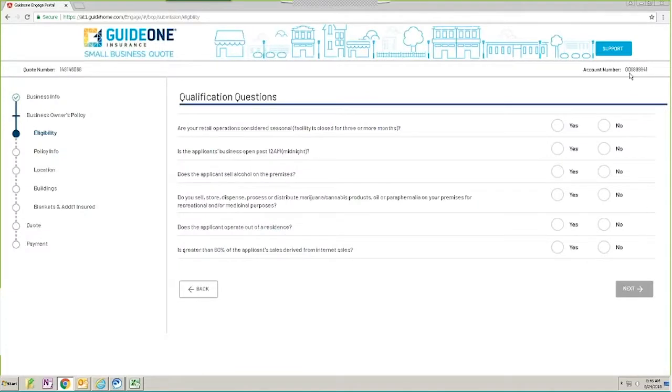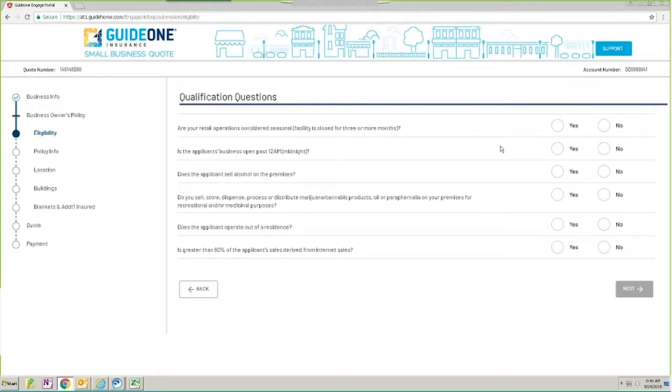What's happened now is you can see an account number has been created on the right, and on the left, a quote number has been created. On the left rail, you also see that we're tracking your process through this quote. The full circle for eligibility shows where you're at, and all of the empty circles show what you have to complete to be able to get to that quote. And again, this just allows you to track your process.